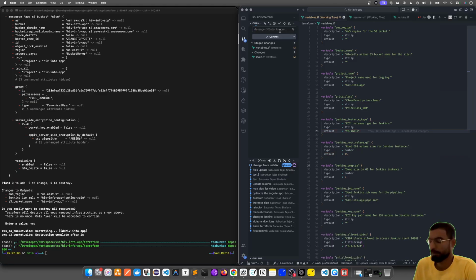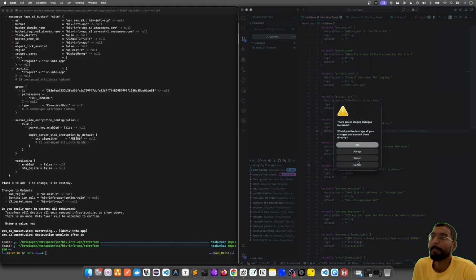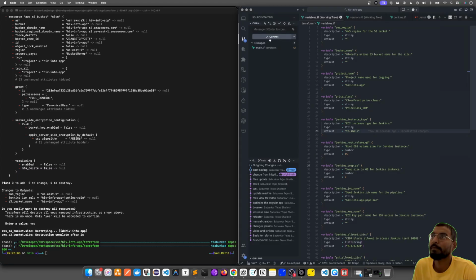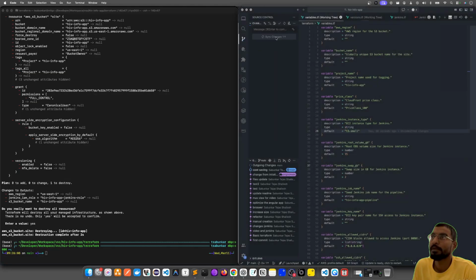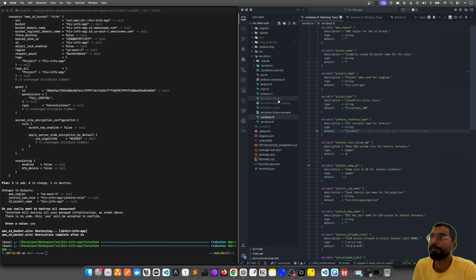I'll commit this. Cost saving. One second. Commit, and I'll push this code to my Git.